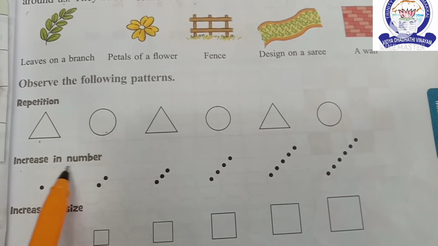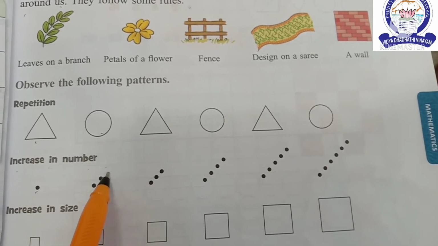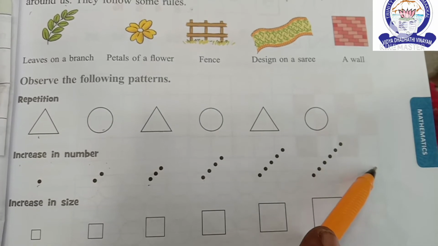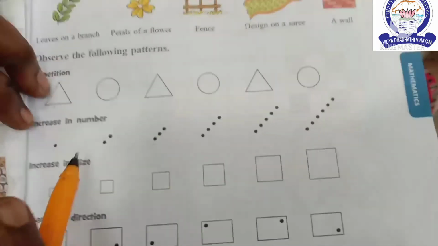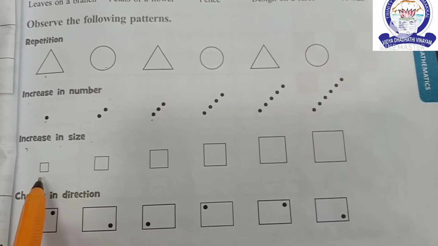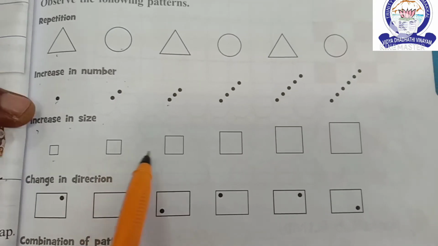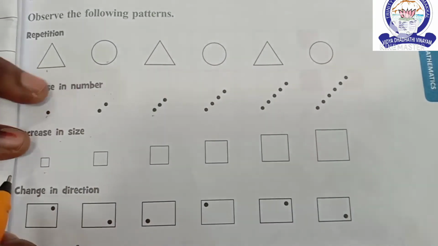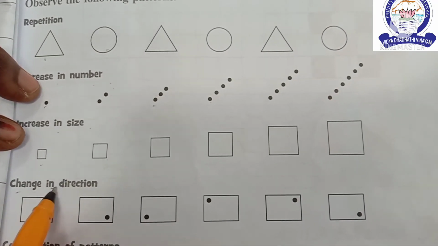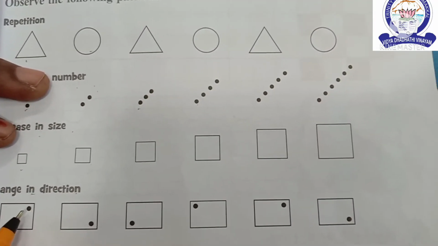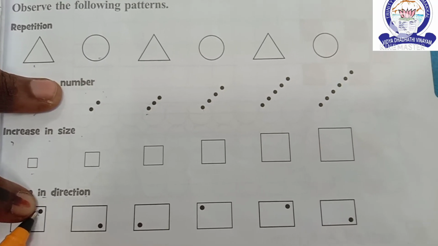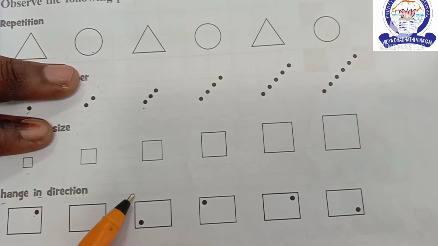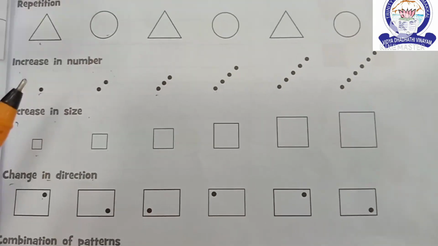Second one, increase in number. 1 dot, 2 dot, 3 dot, 4 dot, 5 dot, 6 dot, next 7 dot, etc. Increase in size. Small square, bigger square, bigger again. Next, change in direction. The dot is in this corner, next corner. The dot is moving the corners. Okay, children.